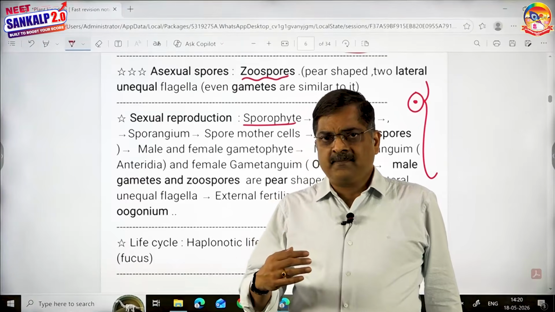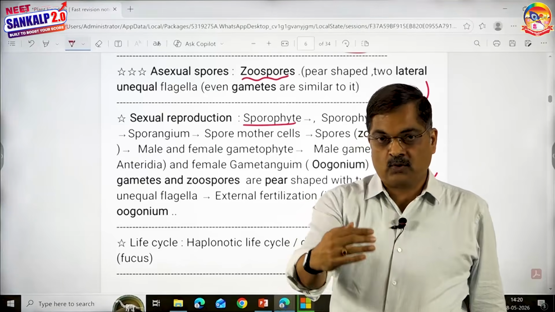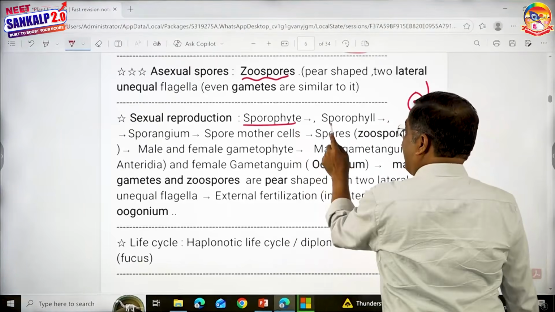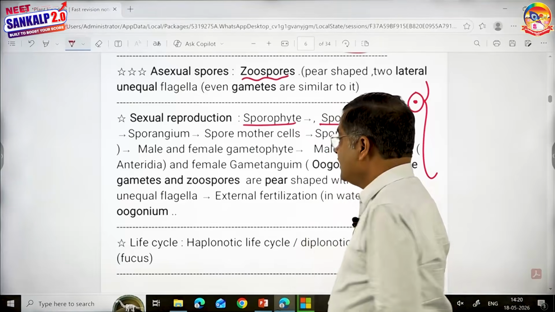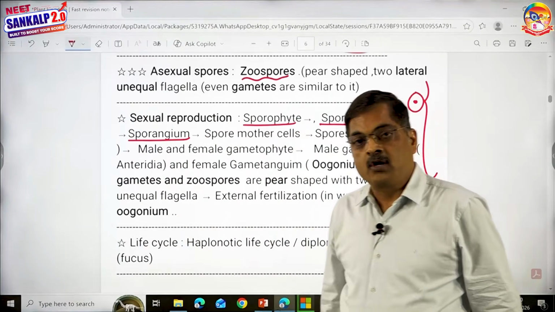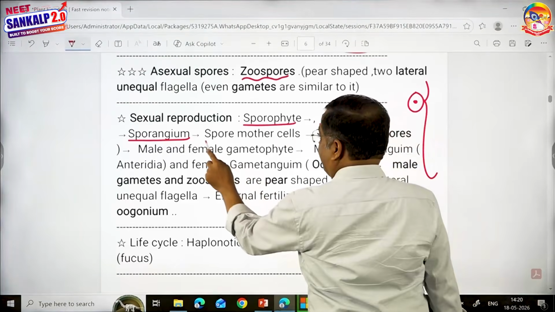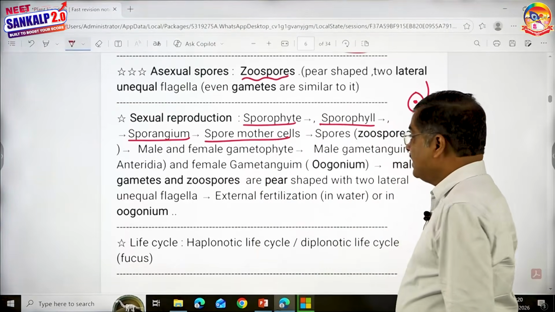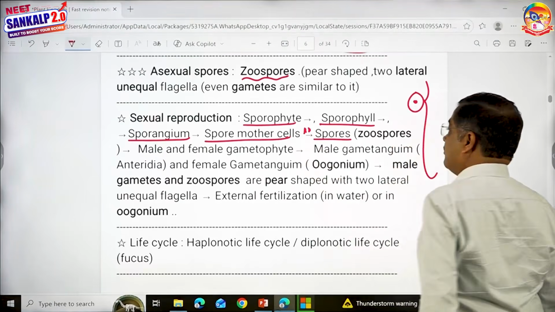It is a plant which produces spores. The sporophyte will have sporophylls, which are leaves. These leaves contain bags, the synonym for which is sporangia. These bags have spore mother cells, which undergo reduction division and give rise to spores.